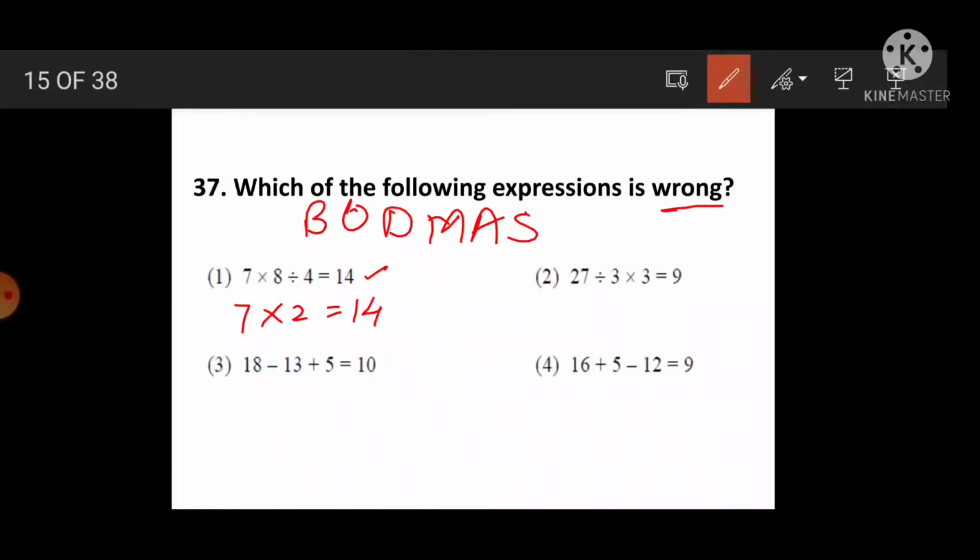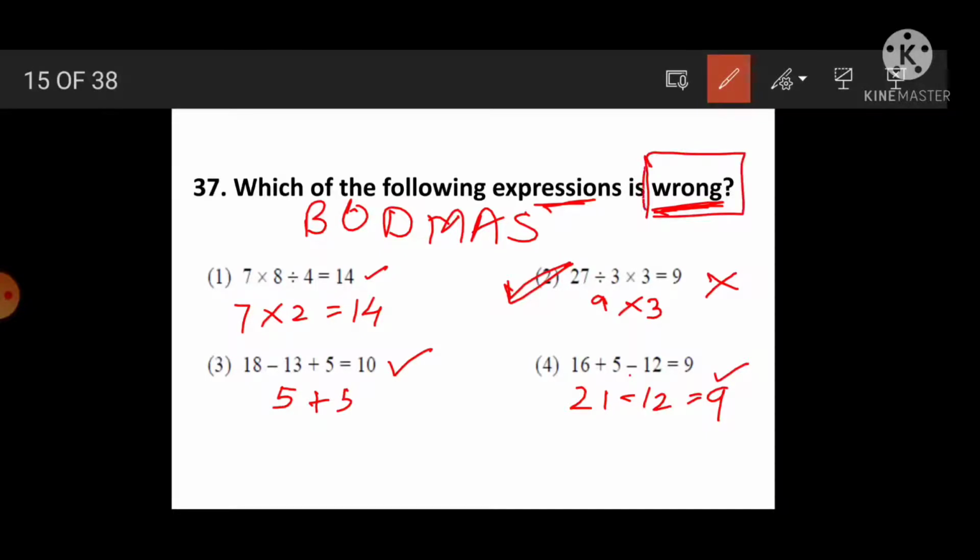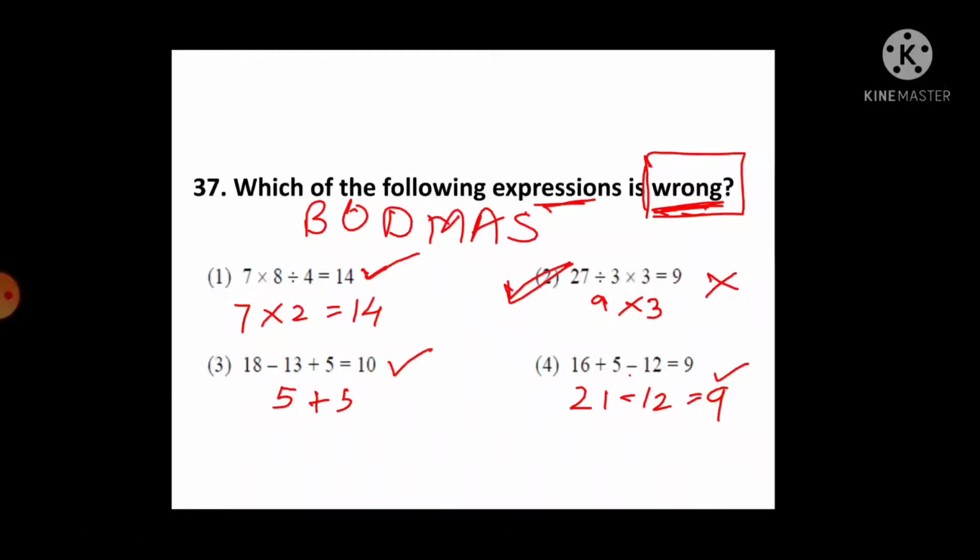Second one, see, 3 9s are 27. 9 into 3. See, this one is wrong, but still check the third and fourth options. 18 minus 13, 5. 5 plus 5, 10, means this one is correct. Then next, 16 plus 5 minus 12. 16 plus 5, 21 minus 12 is equal to 9, means this one is correct. And a wrong expression was asked, so option 2 is correct. Like this question, solve carefully. Sometimes students solve and get a correct answer and, without reading the question carefully, take option 1 only. So be careful while solving.